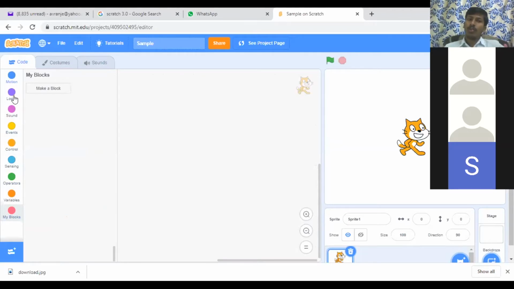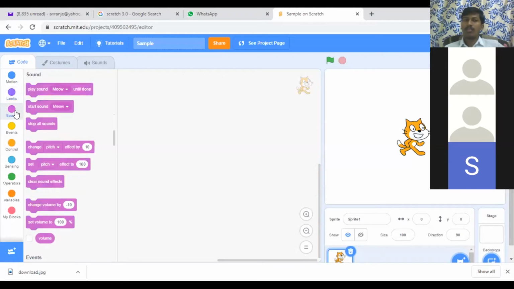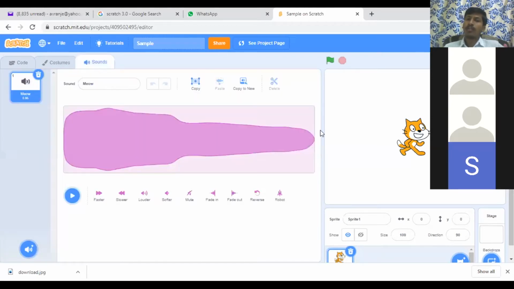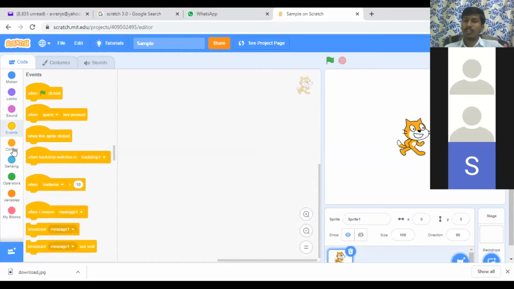If you want to change something or say any dialogues, you can use looks. Sound means play the sound. To create a sound, you need to go to sound mode and create your sounds there, and then use them in the program with this block. Events: how to start and how to stop the programming is available here.